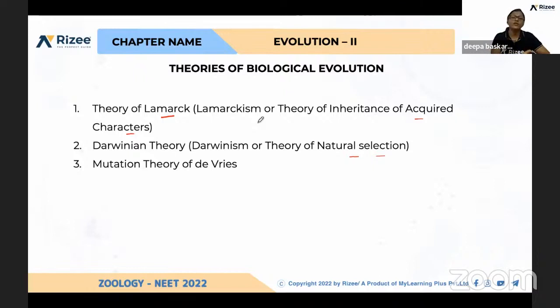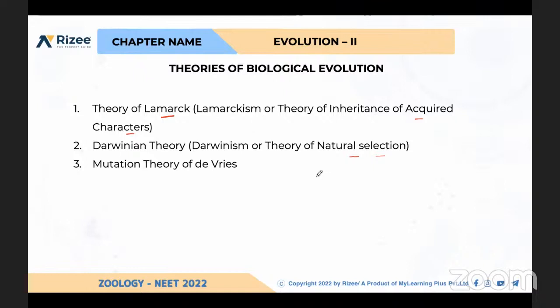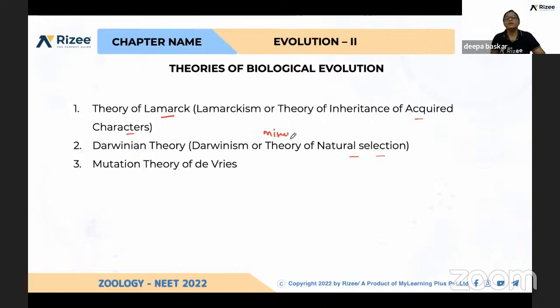And again, Darwinian theory is slow, directional, and based on minor variations, and it will be happening very slowly. But sometimes speciation is happening all of a sudden. How is that possible? That was explained by Hugo de Vries' mutation theory.